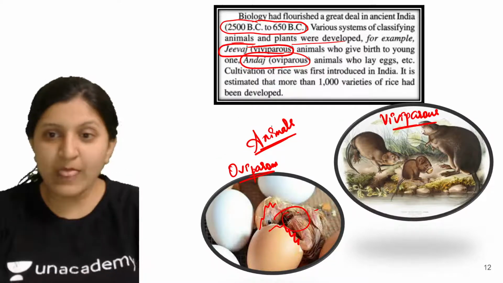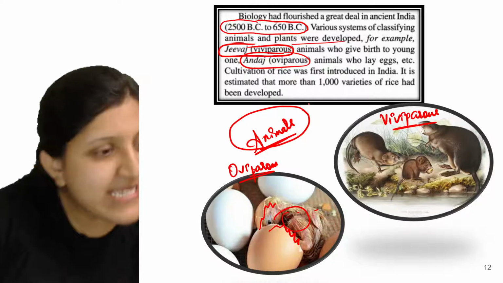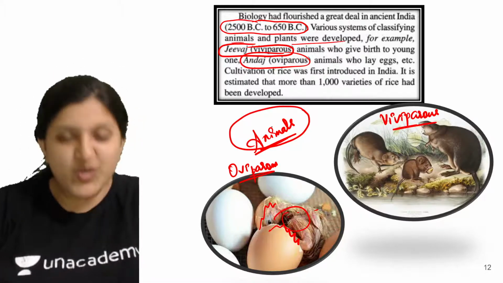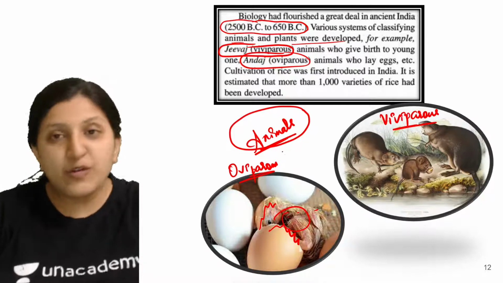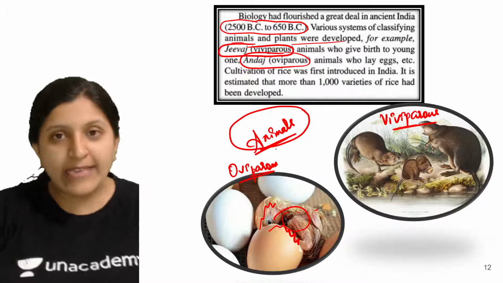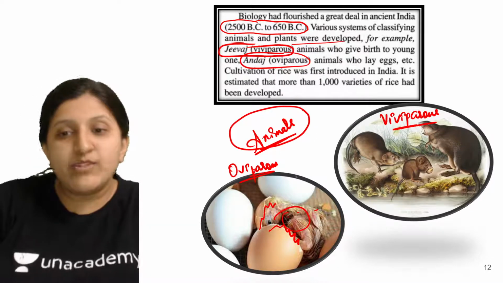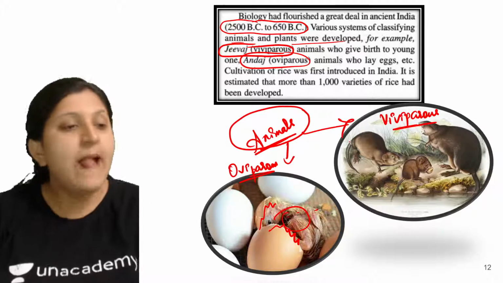Okay, now based on the animals itself, are you all understanding? The people who were living in that era used to observe and classify the animals as oviparous and viviparous.